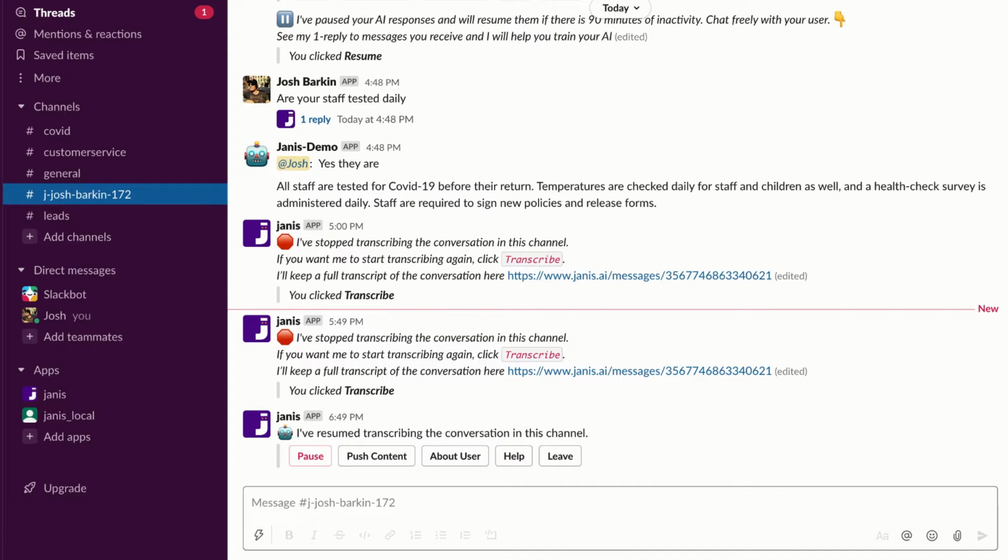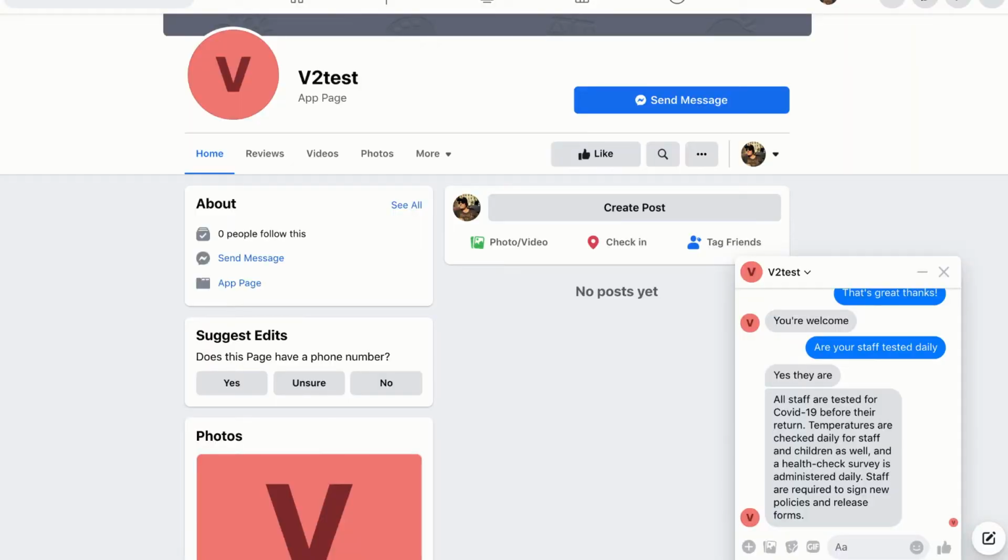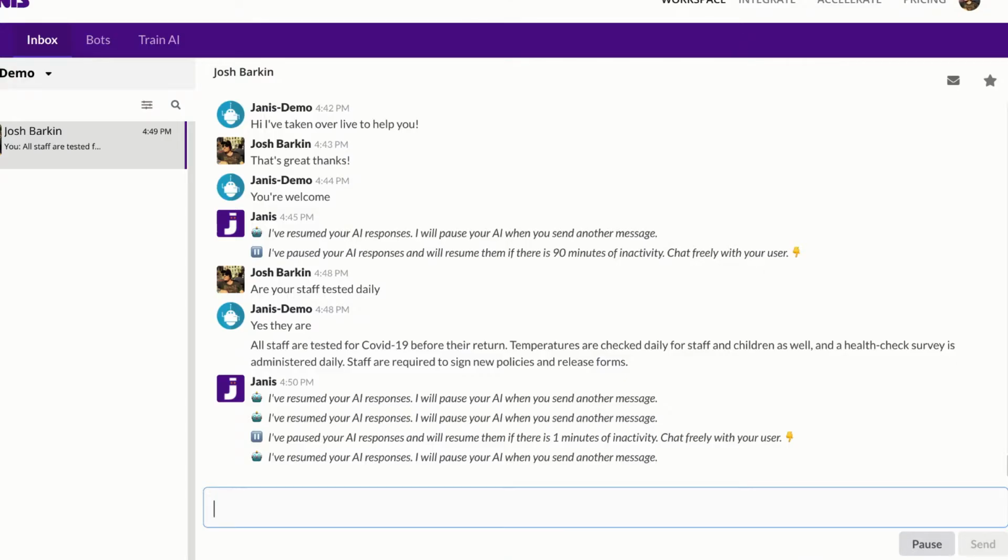Now, if you act on an alert, Janis will automatically start transcribing those conversations again when you act on that alert. And if you want to access the entire transcript of the conversation, you can do that by logging into our website. So here, if we jump over to our website, janis.ai, and you log in with your Slack account, which you can do on the right side of your screen, then you go to the inbox.